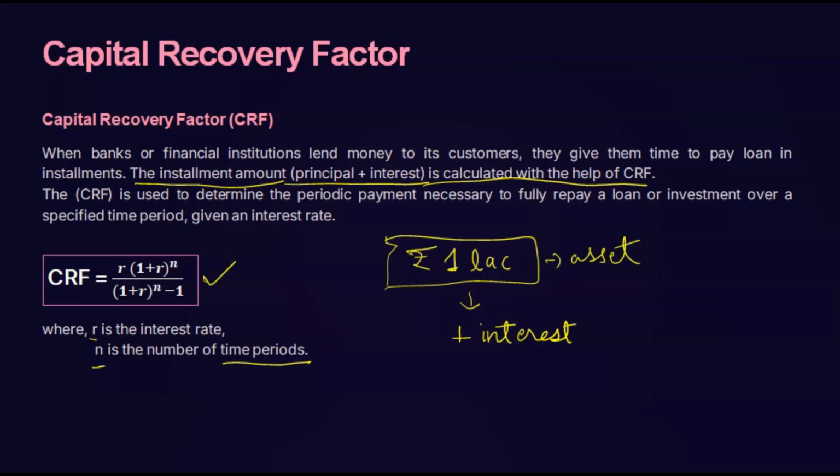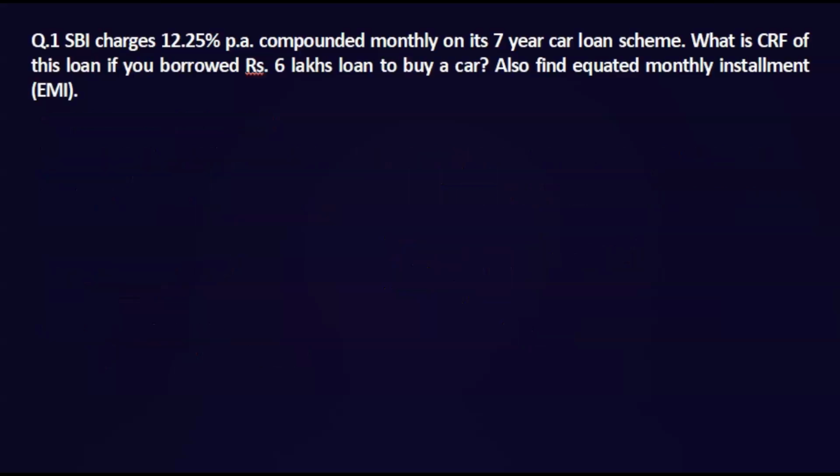Okay, so let's see it with the help of a question. SBI charges 12.25% per annum compounded monthly. This is the interest rate, meaning R equals 12.25% per annum.